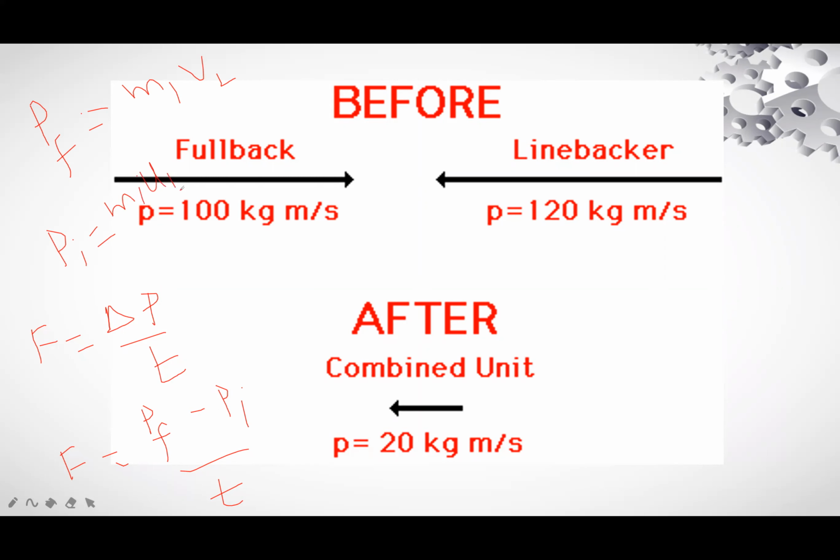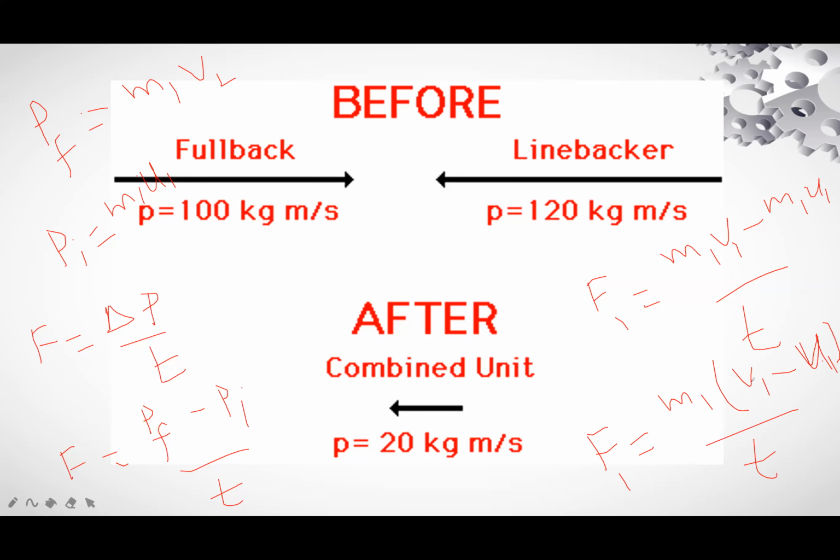So by putting the values, F is equal to M1 V1 minus M1 U1 divided by T. So F1 is equal to M1 common, V1 minus U1 divided by T. Similarly for the second particle.